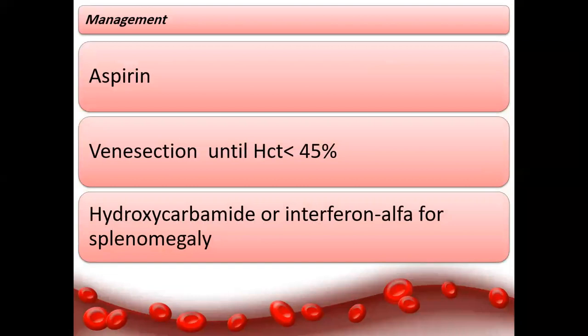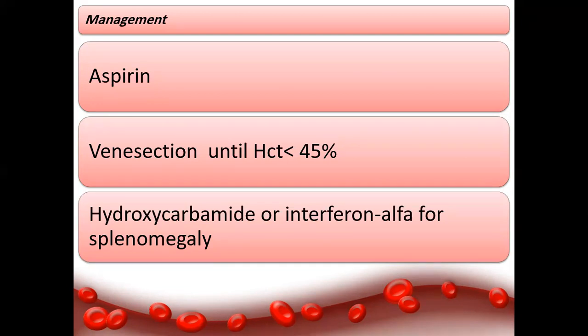How do you manage patients with polycythemia? Because of the risk of thrombosis, as we mentioned, peripheral arterial and central CNS, you need to give antiplatelet, aspirin. And because the basic pathology is high hemoglobin, you need to decrease the RBC burden by removing it from circulation.